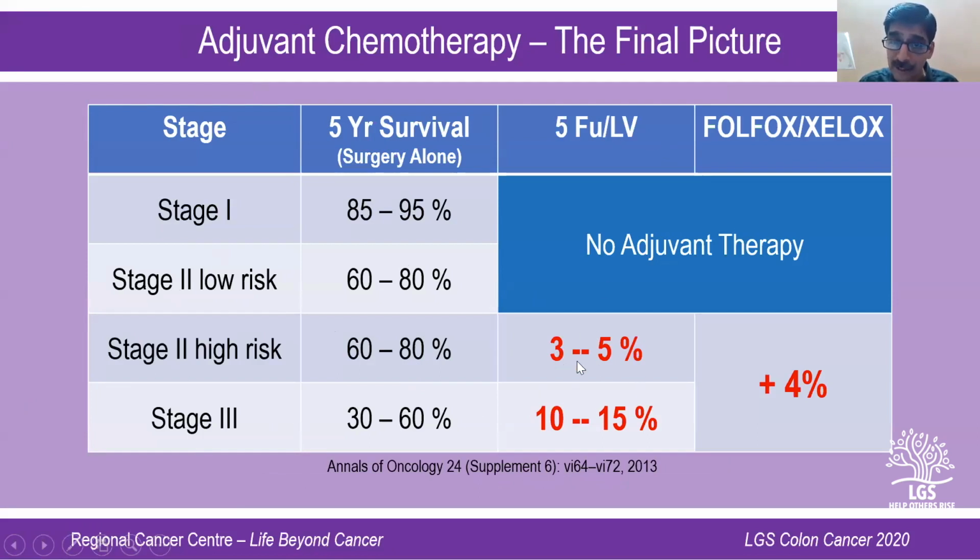What is the benefit? 5-FU gives a benefit of 3 to 5% in stage 2, 10 to 15% in stage 3. Add on XELOX or FOLFOX, you get an added 4%. So about 15 to 20% benefit by giving adjuvant chemotherapy in stage 2 and stage 3 patients.